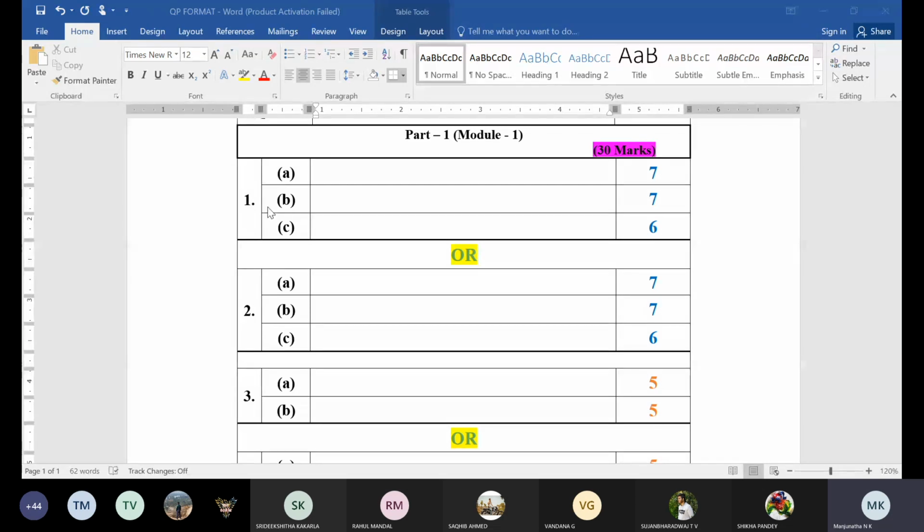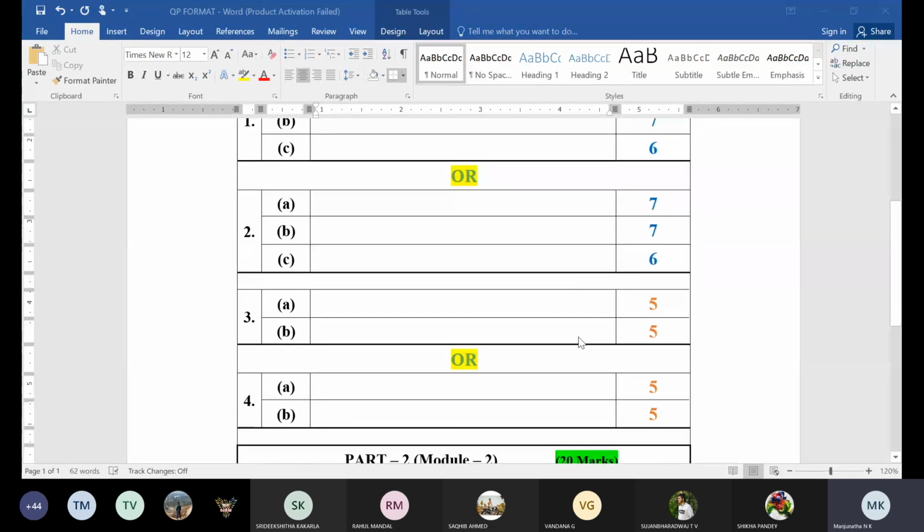So either you need to write question number 1 or question number 2 for 20 marks. These two questions you will get from module 1 only, that is electrochemistry and battery technology. Suppose you get 2 questions from electrochemistry, 1 you will get from battery, or the other way round.